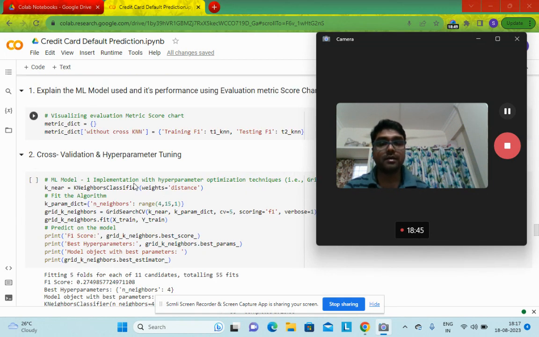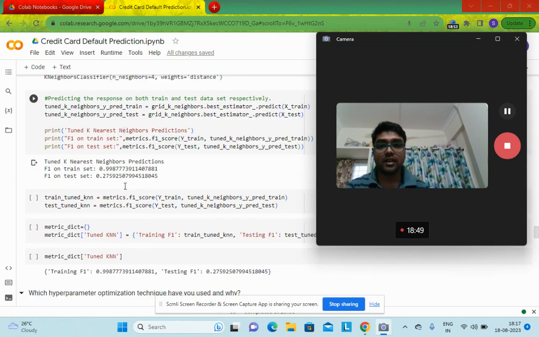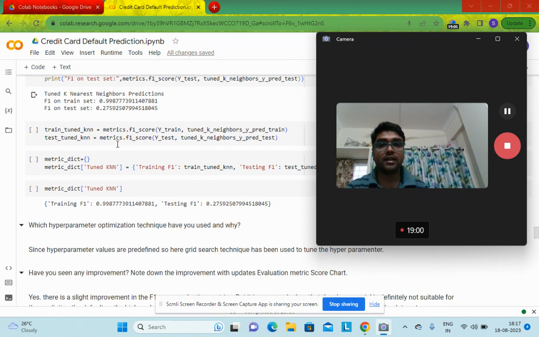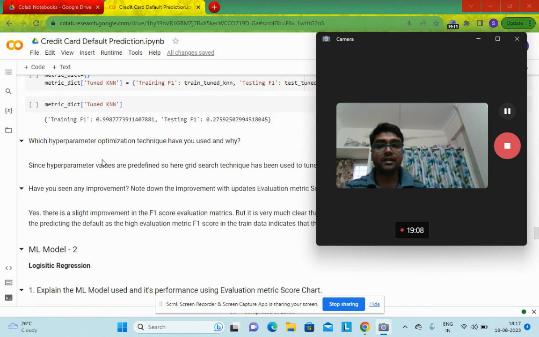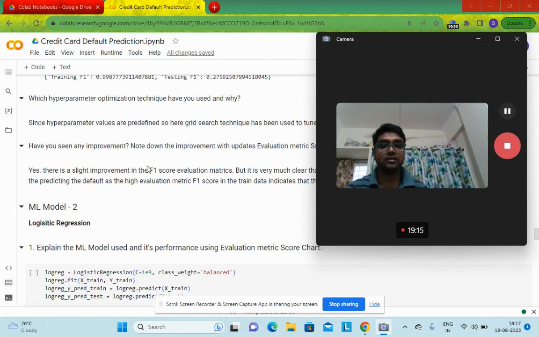Next, I have applied the same thing with the cross validation, and even after applying the cross validation, we can see the evaluation metric for f1 score is not improving. The result remains quite the same. The algorithm is overfitted to the data with a high accuracy on the training dataset. For hyperparameter optimization, I have used grid search, and for f1 score, there was no improvement.